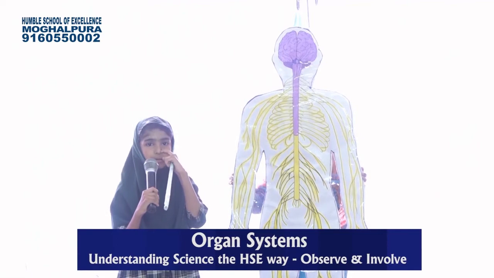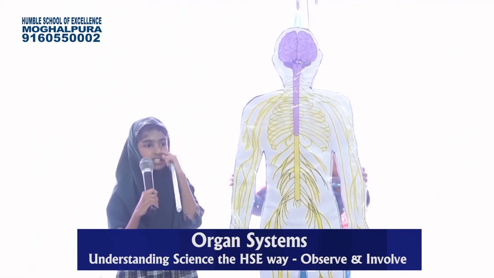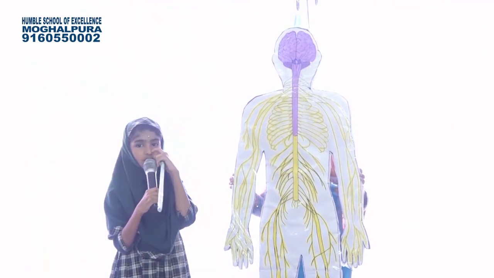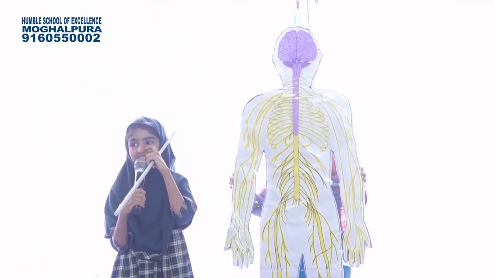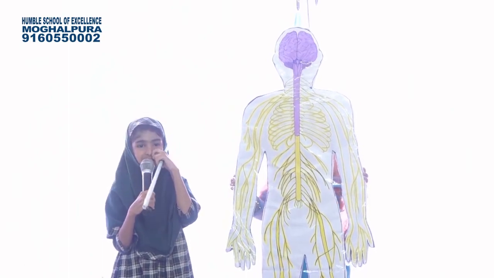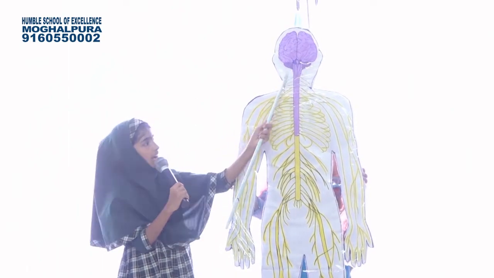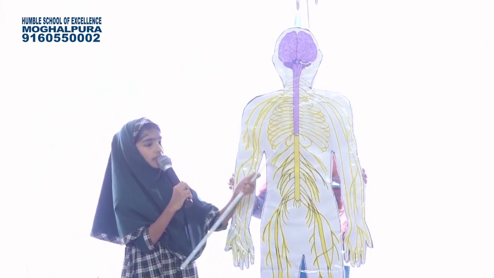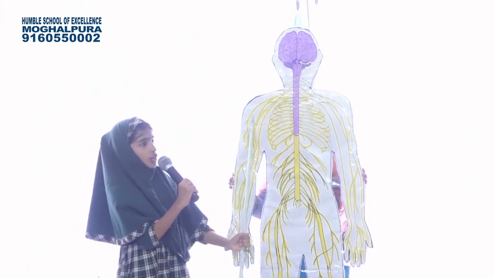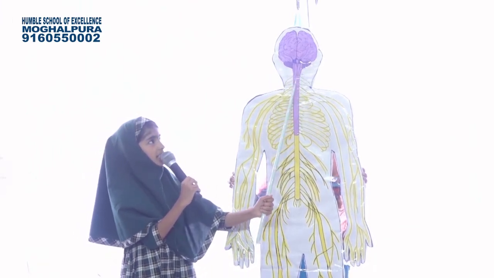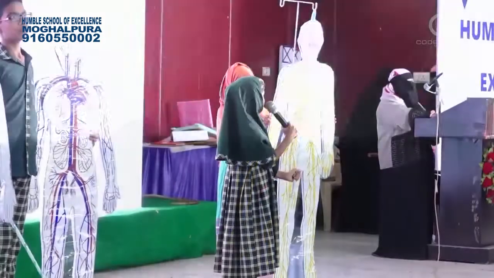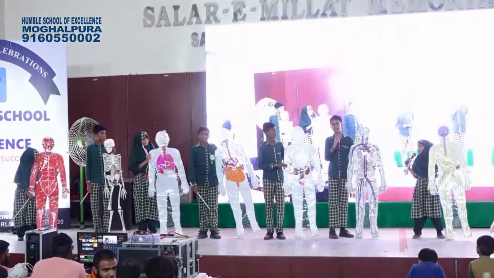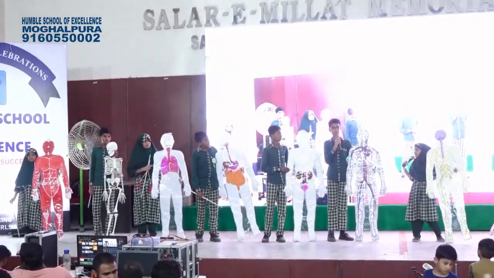I am Noora of 3rd class. I am going to explain about our body's nervous system. The main function of this system is to control and coordinate the working of other systems. It is made up of the brain, spinal cord and nerves. The brain is the computer of our body. Through nerves, it receives information from other organs and sends signals to them to do work. The circulatory system is the most important as it aids in management and functioning of all other organs.